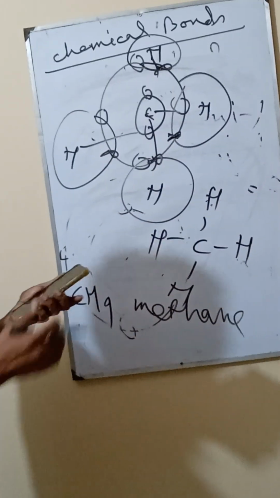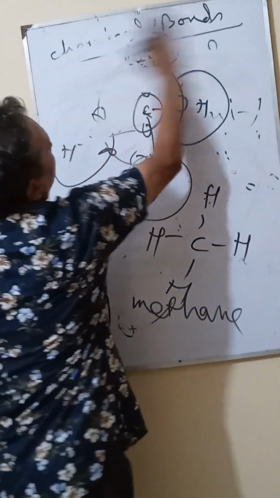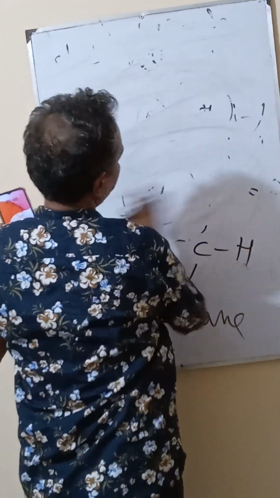It is a covalent bond. Covalent bond is a strong bond.